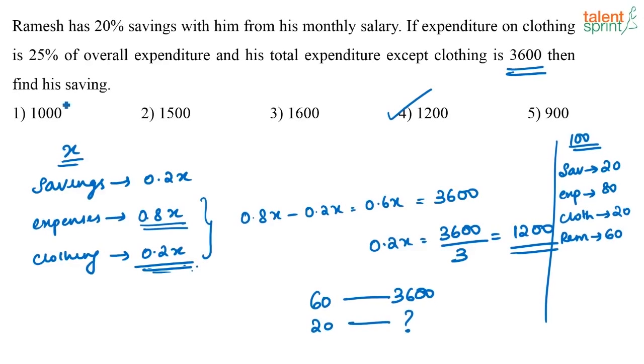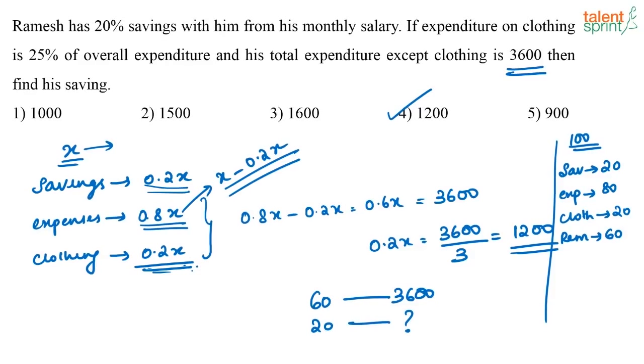See, now if you are using this method, okay, his total salary is x rupees. Out of this he is saving 20% of x. So what is 20% of x? 0.2x. Now if he is saving so much from his salary, what is his expenses? His expenses is nothing but x minus 0.2x, that is 0.8x, or 80% of his salary is his expenses. Now you needn't write all these steps in the examination, you can do it in your mind, right? 20% I save means 80% I am using as expenditure. So directly you can say his expenditure is 80% of his salary.